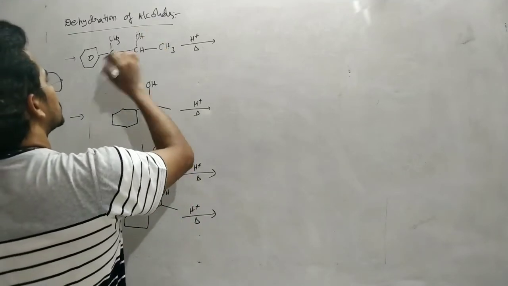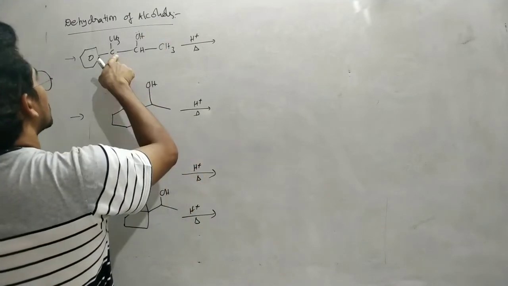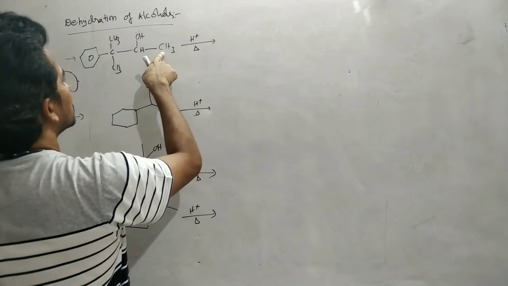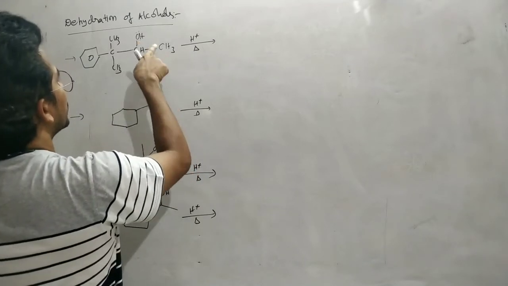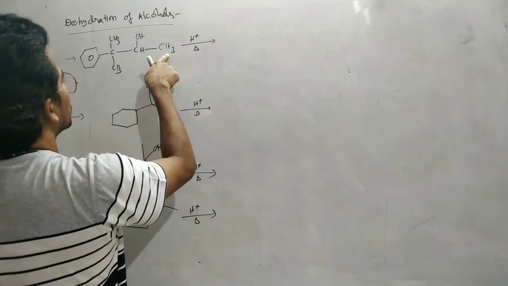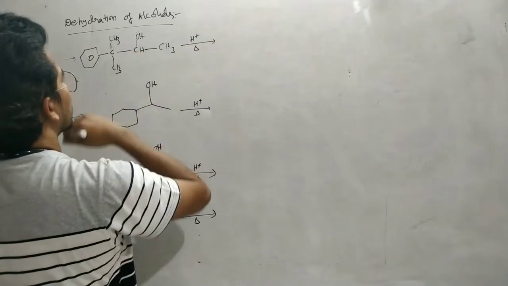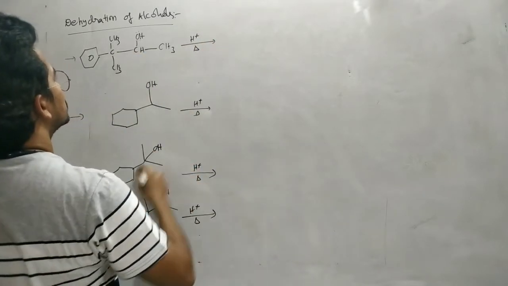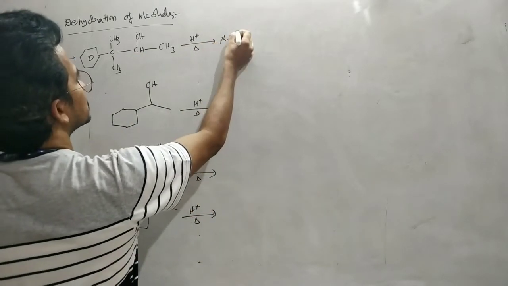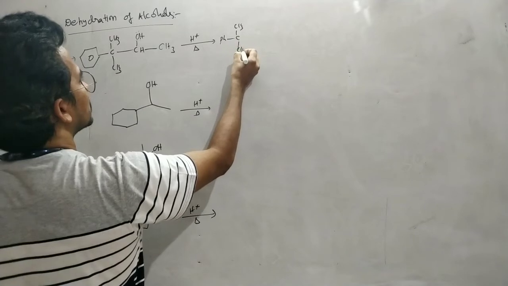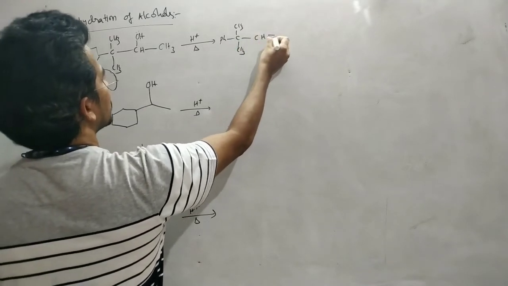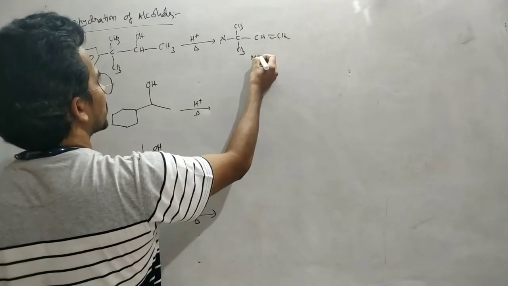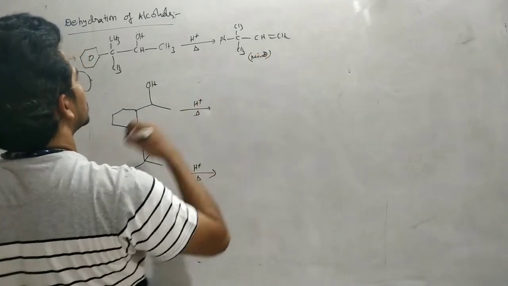So here first of all, protonation of this OH. On this carbon there is no proton, but here there is a proton. So here this OH and this hydrogen can be removed. Okay, but that is the minor product actually. So in this case, phenyl CH3, this one CH3, CH double bond CH. This is a minor product. This is a direct dehydration product.